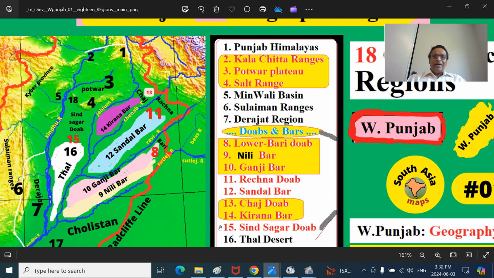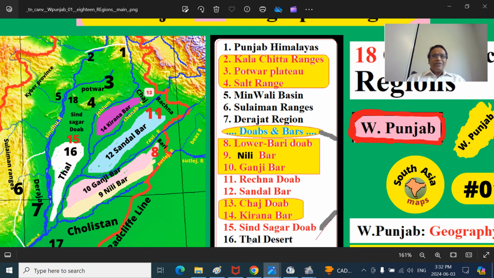Then the 13 and 14, this is the Chaj Doab or Jech Doab between Chenab and River Jhelum. Because this is the J, River Jhelum, you can remember K, J, K, Jammu and Kashmir, princely state of Dogras. So that is the Kiranabar. What I forgot to put here is the upper part of the Kiranabar, called Gondalbar. That is around the district called Gujarat, not the Gujarat province of Bharat, the Gujarat district upstream of the Kiranabar. So Kiranabar, Gondalbar.